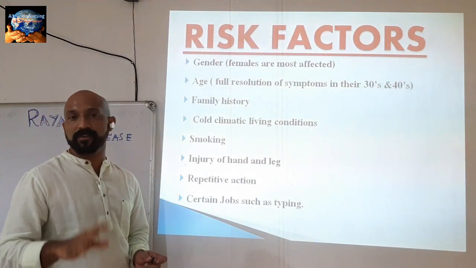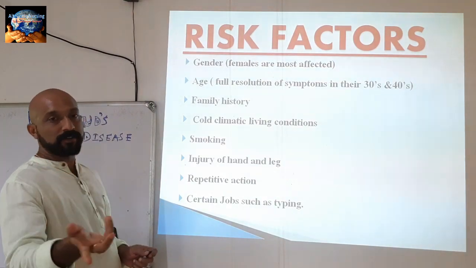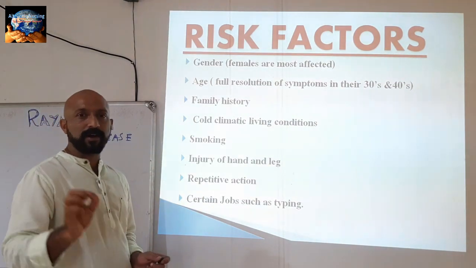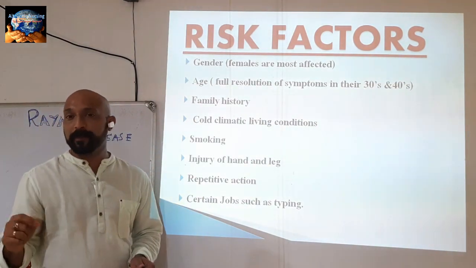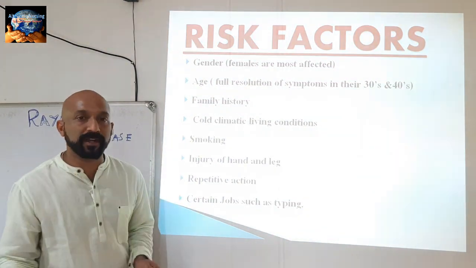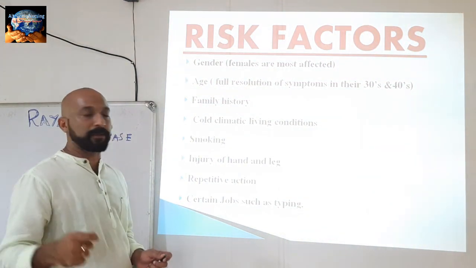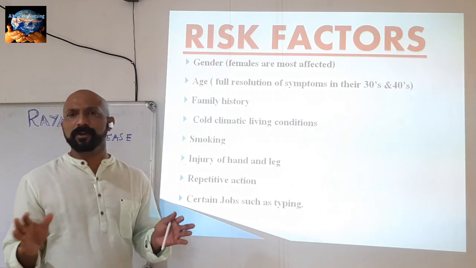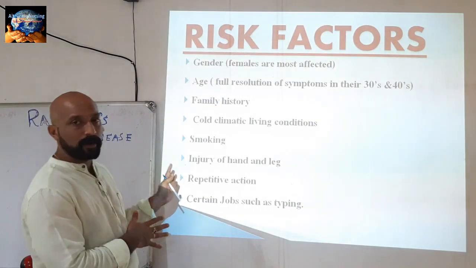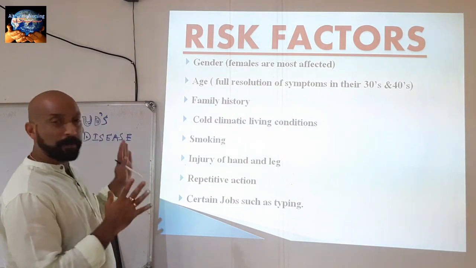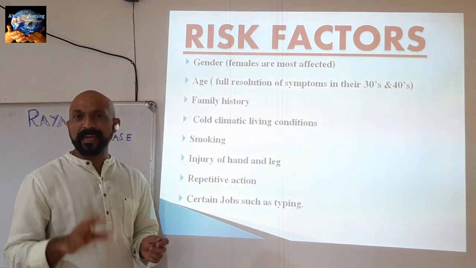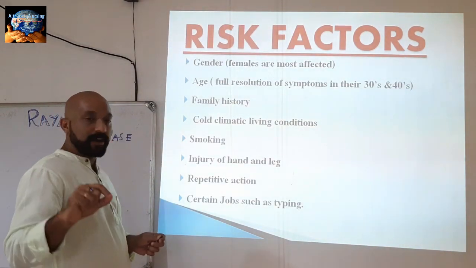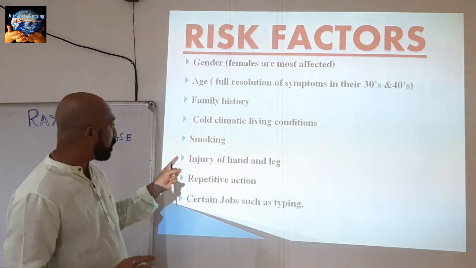The third risk factor is family history. Those who have a family history of Raynaud's disease may also develop it. So family history is another main risk factor. Next one is cold climatic condition. Those who live in or are exposed to cold climates can have this disease. Next is smoking. Smoking is one of the main risk factors of Raynaud's disease. Smoking can cause narrowing or vasospasm of the arteries and it may cause Raynaud's disease.